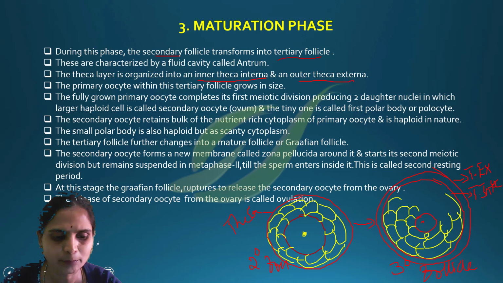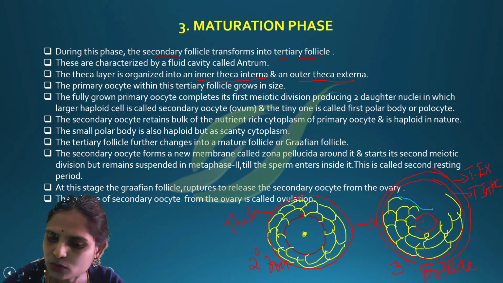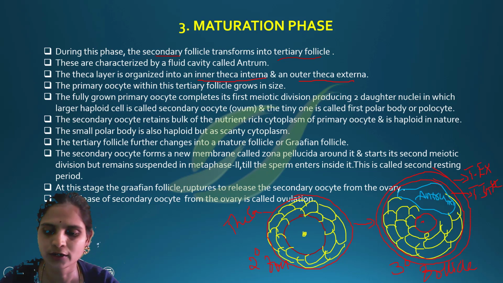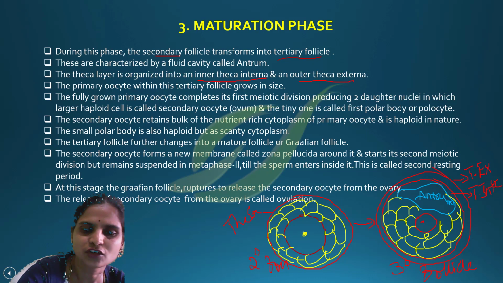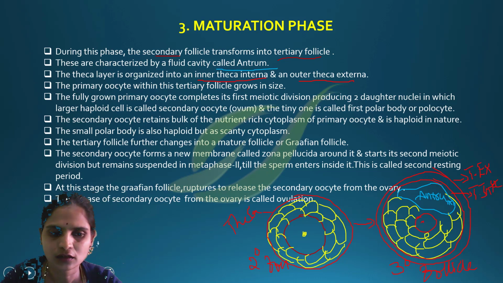The cavity starts developing, and it is called the antrum, which will be filled with fluid. This is a characteristic feature of the tertiary follicle.